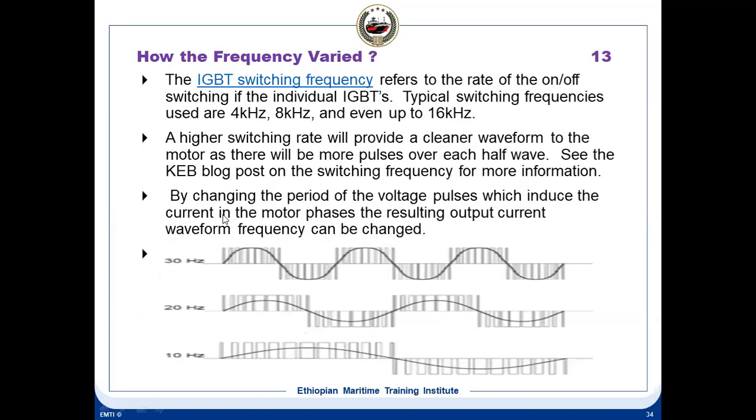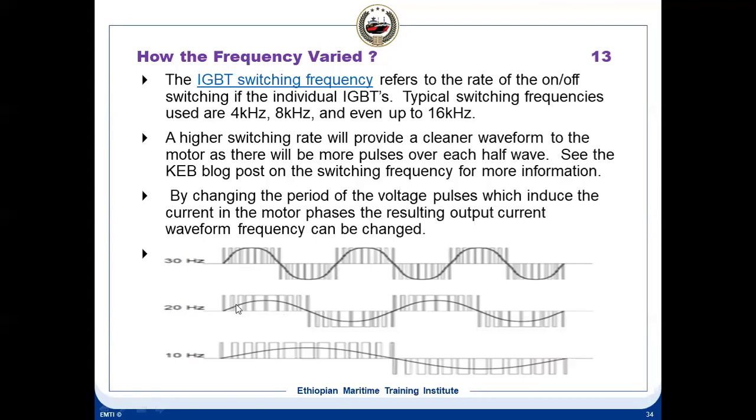So how do you vary the frequency in this case? You are varying voltage and also varying the frequency. The frequency is the rate of on-off switching of the individual IGBTs. How fast you switch on and switch off, you vary the frequency. Here you can see different frequencies: 30 Hertz, 20 Hertz, 10 Hertz. We can make out from this that the frequency is varied here. The time taken to complete one cycle is the time period. This is the time period here, one cycle. F is equal to 1 by T.